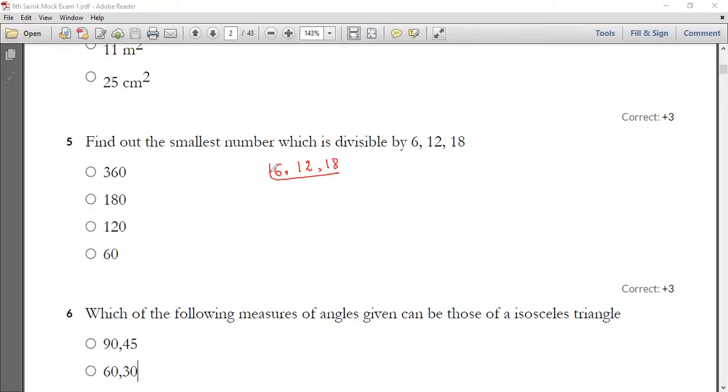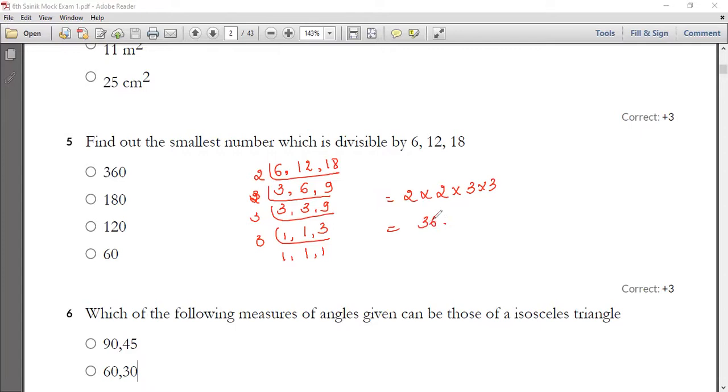Okay, either you can go with a 2 or a 3. 2 3s are 6, 2 6s are 12, 2 9s are 18, and then 3 again you can go with the 2 itself. 2 3s are 6, 9 as it is, 3 1s are 3, 3 1s are 3, 3 3s are 9, and again you can go with a 3. So 2 into 2 into 3 into 3, 2 2s are 4, 4 3s are 12, 12 3s are 36. So now analyze that option 180 is the one which is divisible by 36.